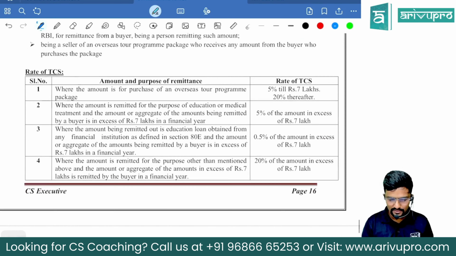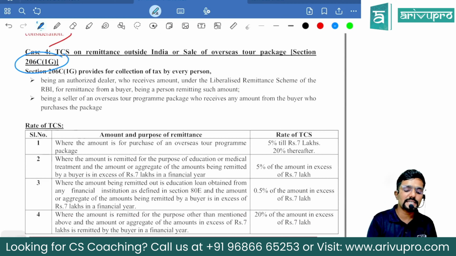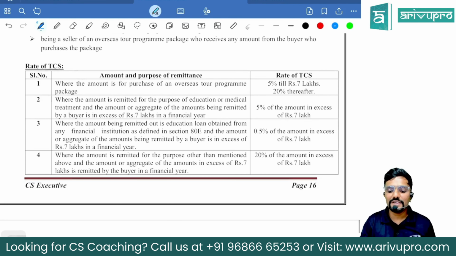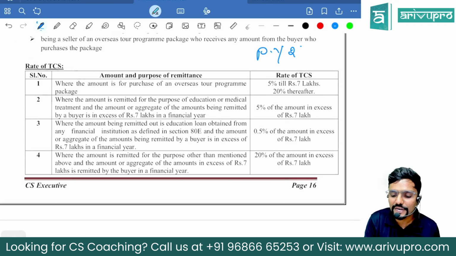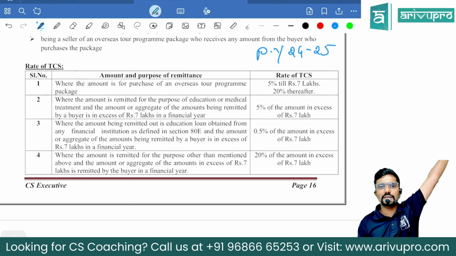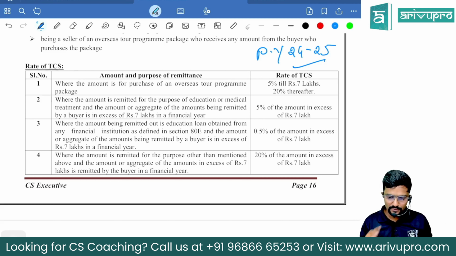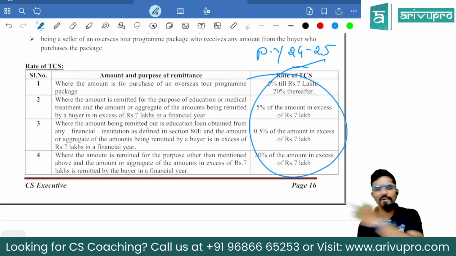Relax. Okay. Now coming to TCS under section 206C1G. Guys, here there is no amendment. It is just a clarification from my side. If you have attended the class or studied previously, then there would be 2 rates, because in between the year the rate changed last year. Clear? That there also 1st October. But now for the previous year 24-25, only 1 rate. The new rates. Sir, what about the old rate? Went for last year only. Forget about it. So for our previous year 24-25, only these rates. Hope you guys got it. The new rates, whatever you would have studied, only that will continue now.